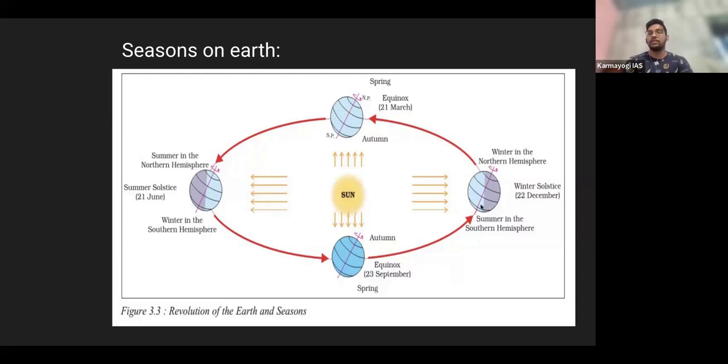So that's why we celebrate Christmas in winter. We here in the sense of the Northern Hemisphere, while Australia and many other southern countries celebrate Christmas in the summer season, right? So again, after 3 months, on 21st March, we experience the equinox again, where the distance here and here is the same. So that's why it is called equinox. But now the Northern Hemisphere experiences spring on 21st March and the Southern Hemisphere experiences autumn.